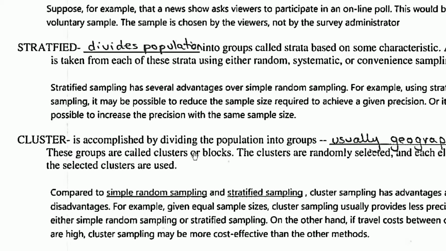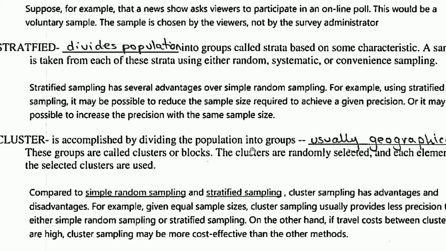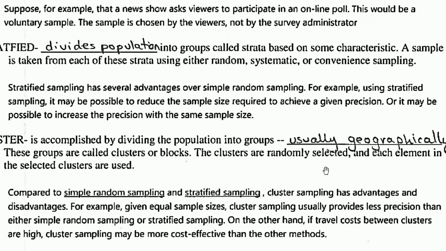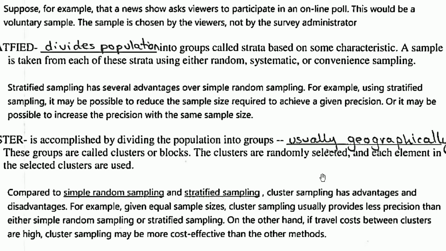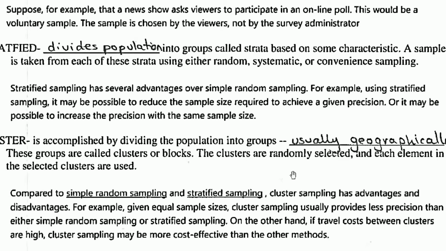Then we have cluster. Cluster is accomplished by dividing the population into groups, usually geographically. These groups are called cluster blocks, and the clusters are now randomly chosen or selected, and each element in the selected clusters is now used.